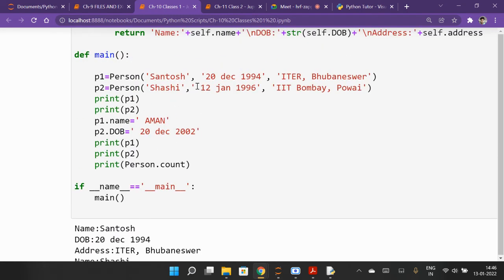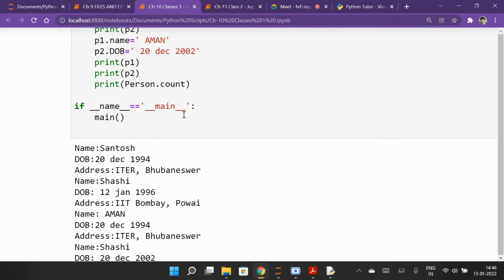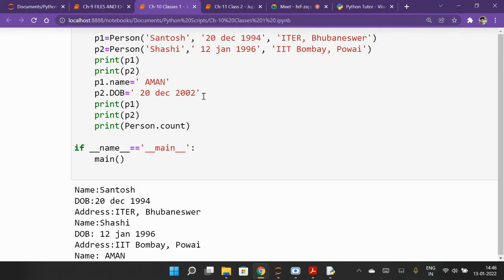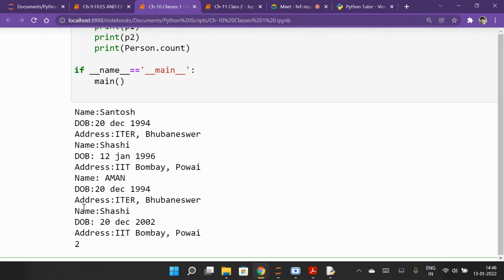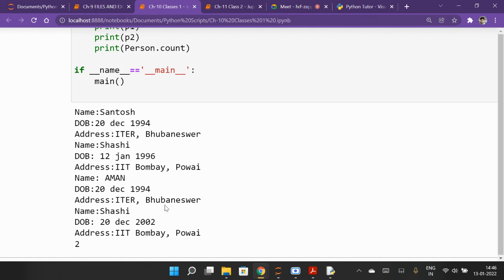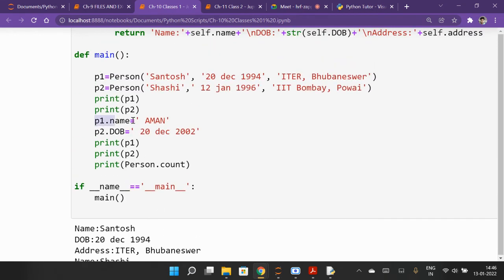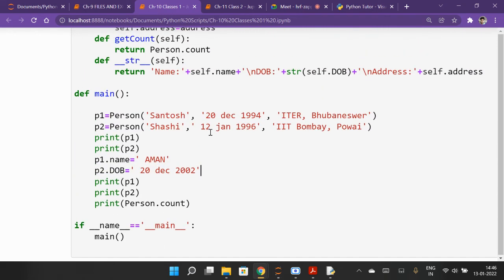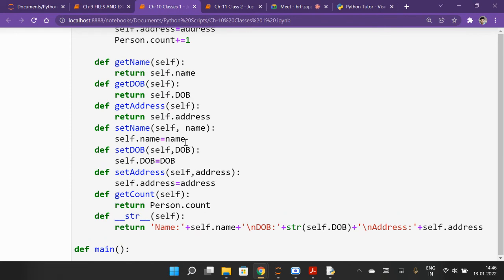Initially the date of birth of P2 was 12 January 1996, and now I have written this. So see, date of birth changed to 20 December 2002. This way you can update, because we have defined it here.